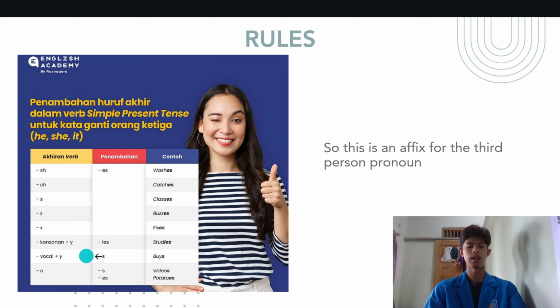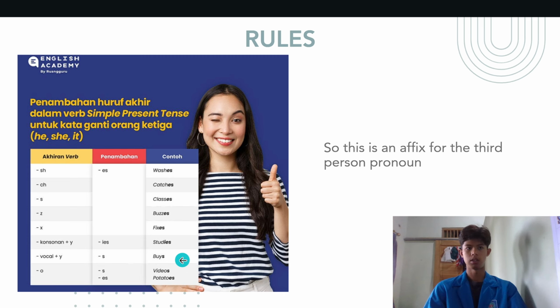For consonant plus y, we add the suffix ies, for example study becomes studies. For vowel plus y, the suffix is s. For words ending in o, the suffix is s or es, for example videos and potatoes.